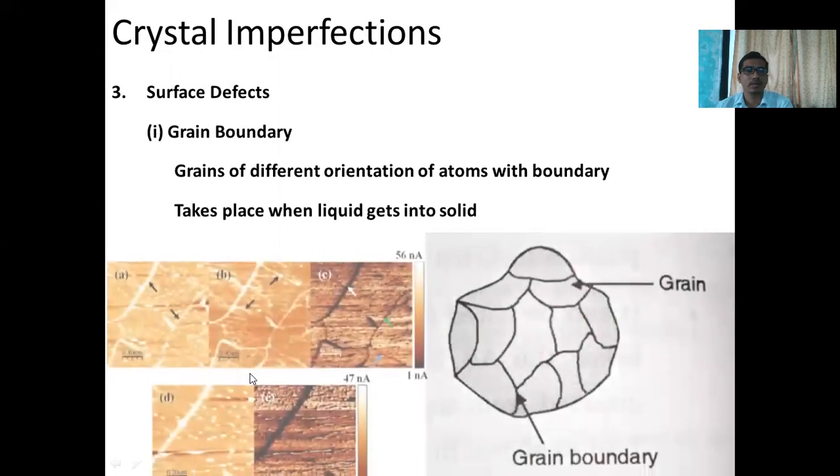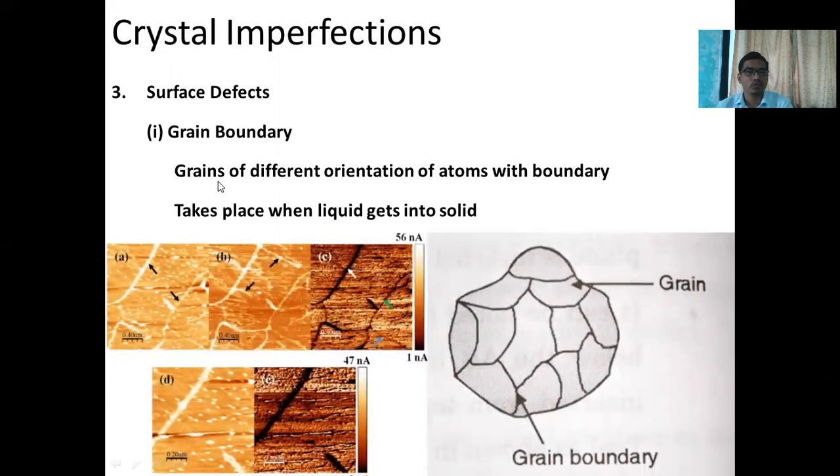Now, what is meant by grain boundary defect? Grains of different orientation of atoms with a boundary are formed when liquid turns into solid. Such a defect is called a surface defect. Means, whenever there is a formation of solid from the liquid, at the grain boundary region the defect or irregularity occurs. Such a defect is called a grain boundary defect.